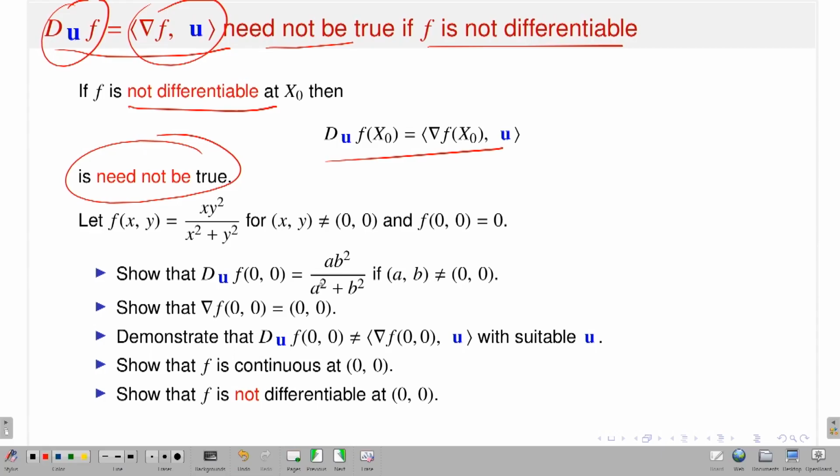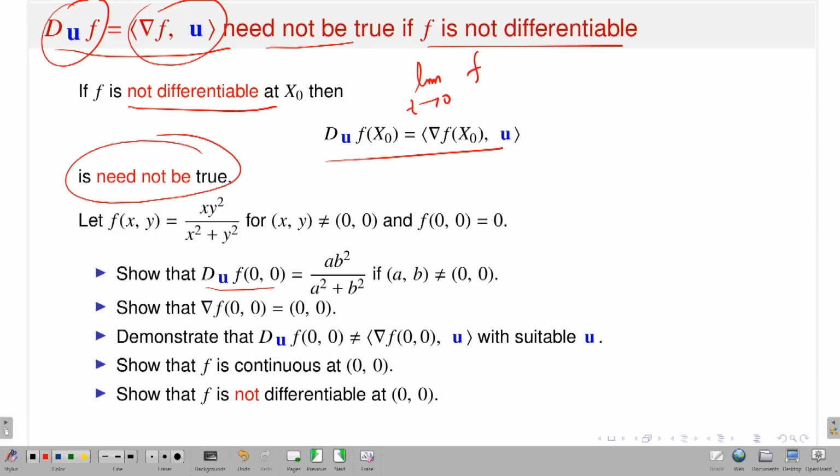So, first you check that the directional derivative of f in any direction u at the point (0, 0) exists, and that is straightforward. Why? Because you just calculate the directional derivative. So, how to calculate? Check it. For example, what you have to do? Take the limit as t approaches 0.